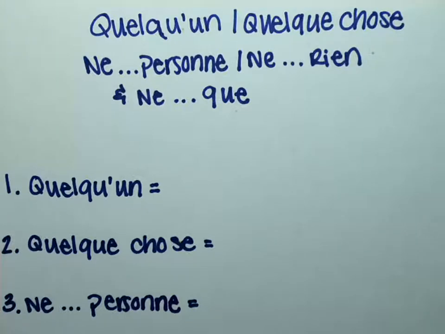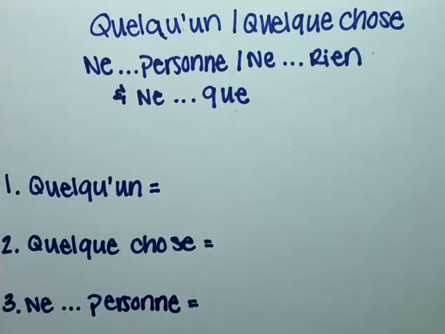Today we're going to talk about quelqu'un, quelque chose, ne personne, ne rien, and ne que. So you can see I've written everything out here so far and I've got more on my paper below, but let's just dive right in and let's start discussing them.